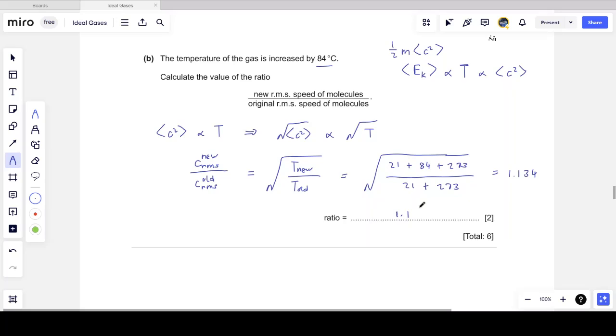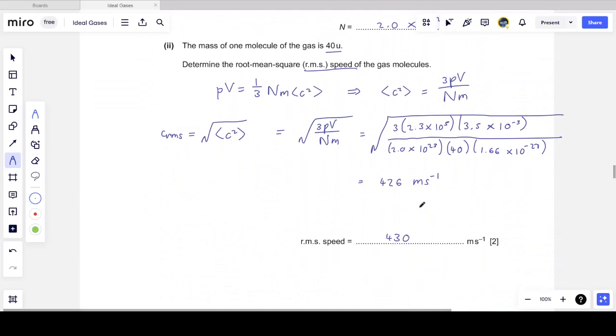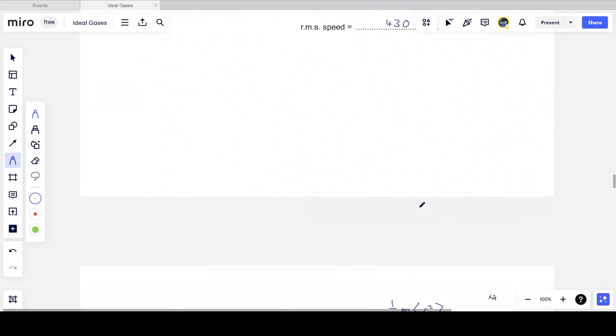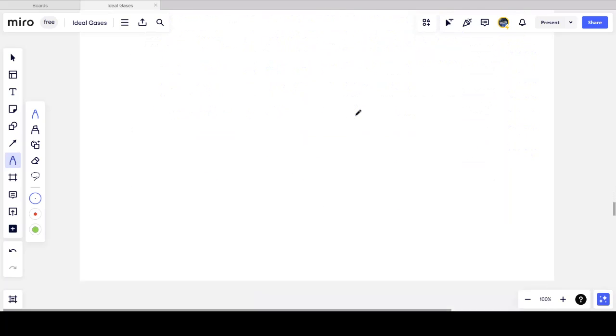And so that question was worth 6 marks, but did require a little bit of working, especially when we needed to calculate the RMS speed and then this ratio. But you can see that we can do this ratio calculation. It's only 2 marks. We can do it in a relatively short amount of time. So get comfortable explaining relationships as proportionalities and then finding the ratio of something over something else. The proportionality disappears and becomes an equation, and then your calculation becomes much quicker and much easier.